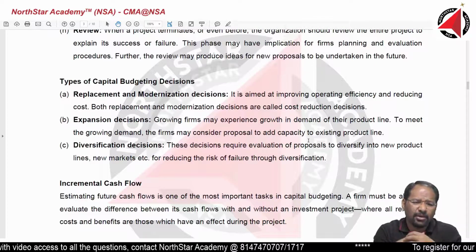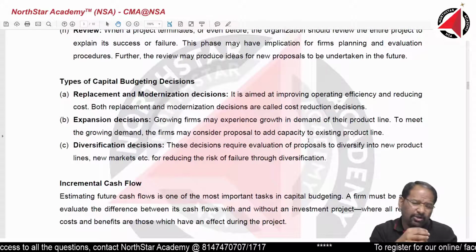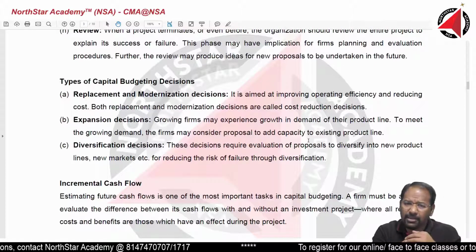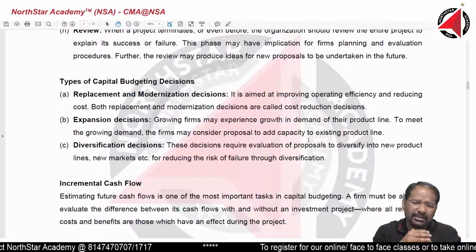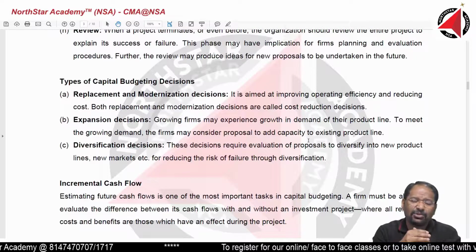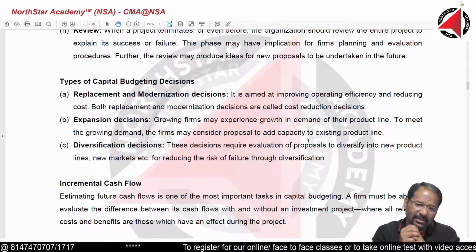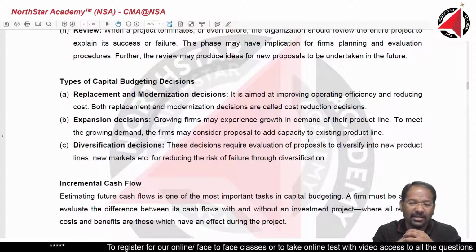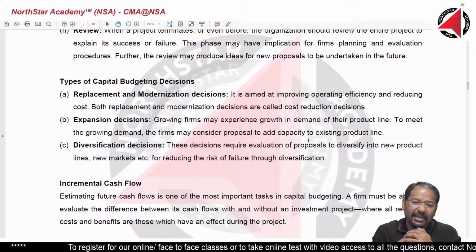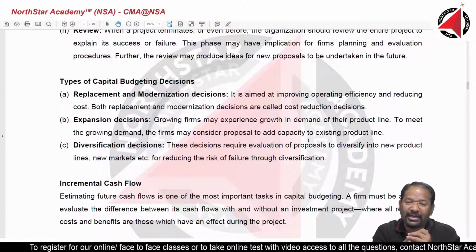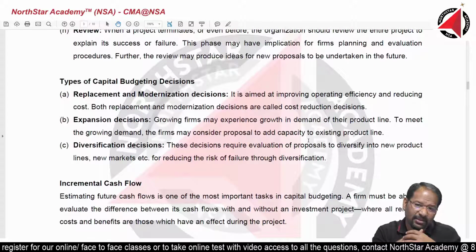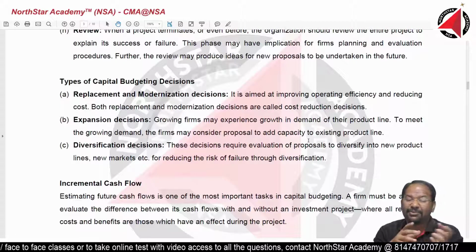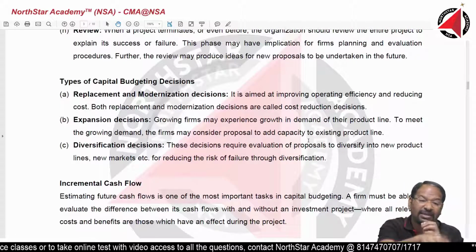For example, Reliance. Reliance is constantly going on diversification. They were only into petroleum. They entered into so many other businesses, and now they have entered into the telecommunication business. What are they doing? They are doing diversification. In addition to telecommunication, they are also expanding their business into retail. They have already acquired the Future Group, its retail business. Again, when they acquired the Future Group, they went into expansion. When they went into telecommunication, they went into diversification.